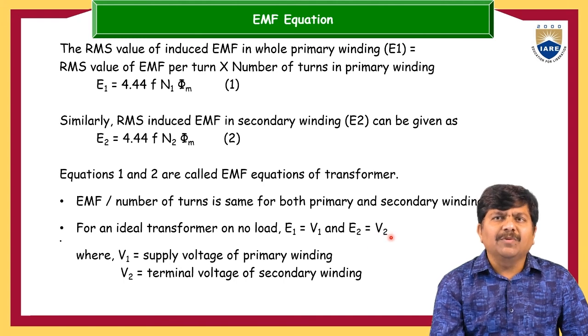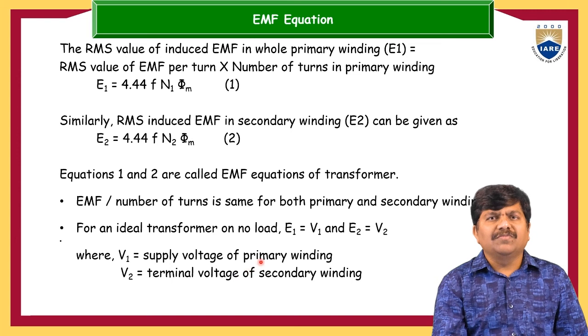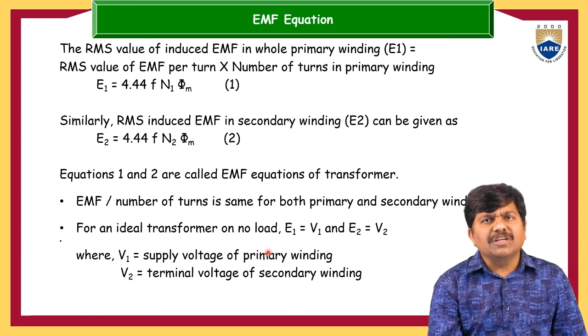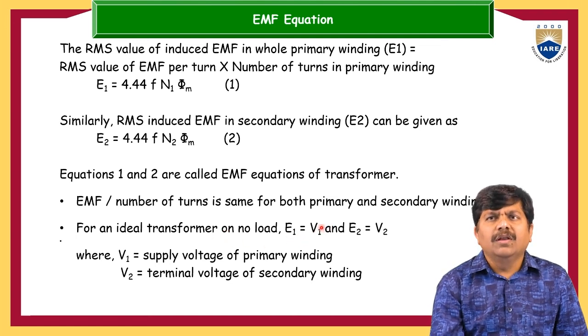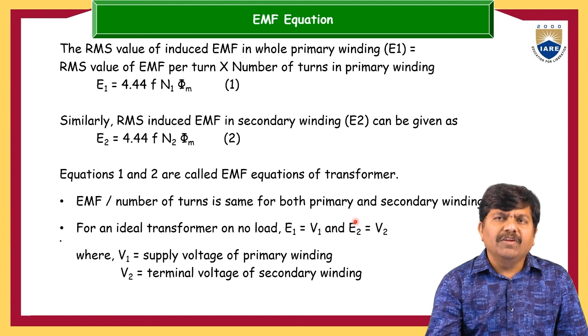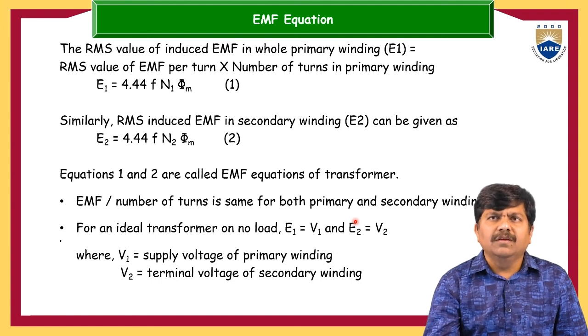E2 is equal to V2, where V1 is the supply voltage of the primary winding and V2 is the terminal voltage of the secondary winding. As we have discussed earlier, E2 to E1 is the transformation ratio. So in that case, V2 to V1 will also be the transformation ratio.